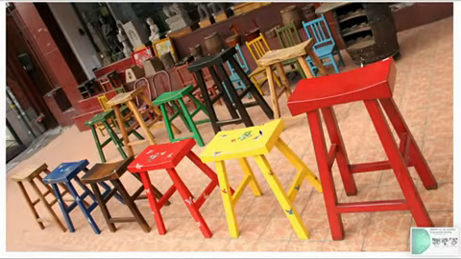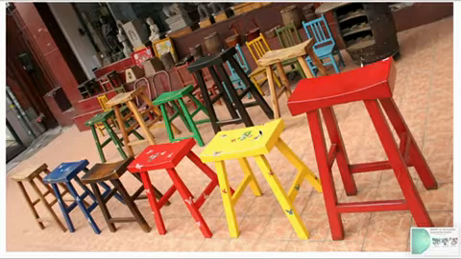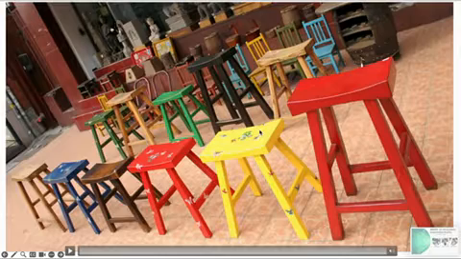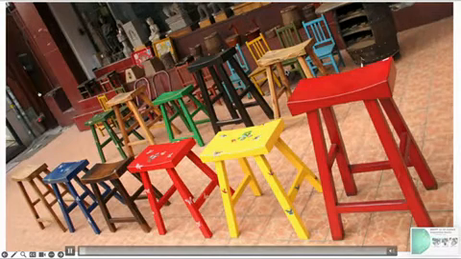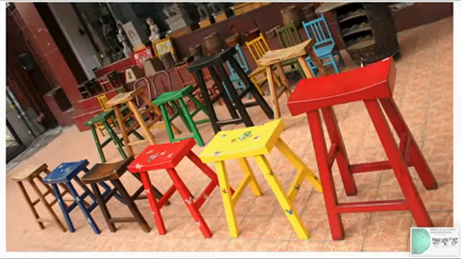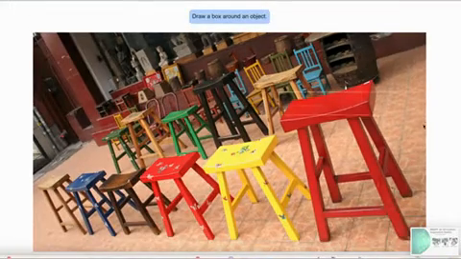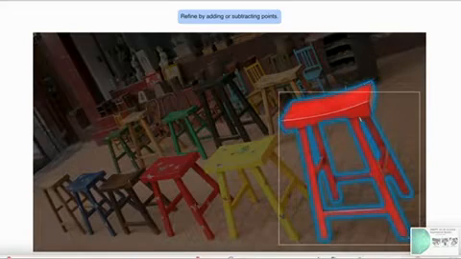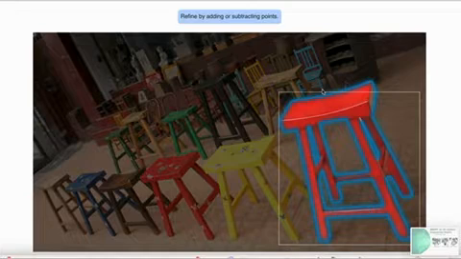So the idea behind ARGPT is we want to be able to lift real-world objects into the virtual space and then be able to manipulate them using various input modalities such as text inputs, voice inputs, and buttons. So for instance, a user wants to lift the red stool. Our AI system recognizes the red stool, segments it out from the other objects, and then the lifting function can be performed.